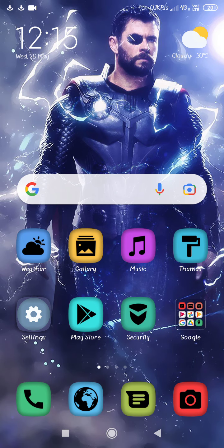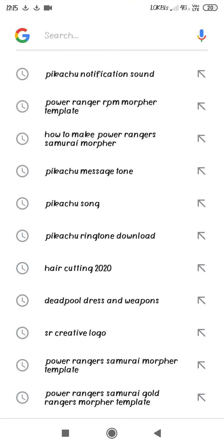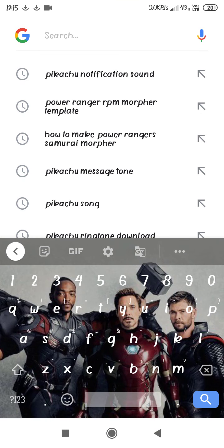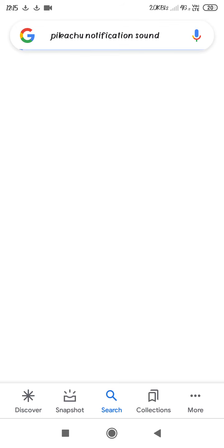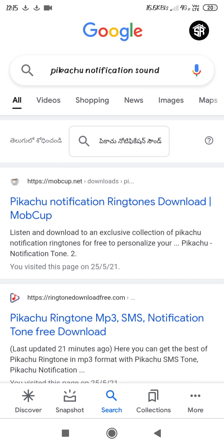First, go to Google. It will open. Then search for Pikachu notification sound. I have searched before, so it's stored. I'll press Pikachu notification sound. It will load, it will take some time. Then go for this first option, Pikachu notification ringtone download.